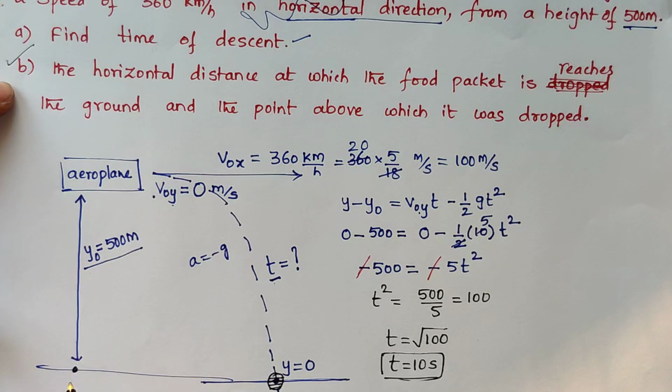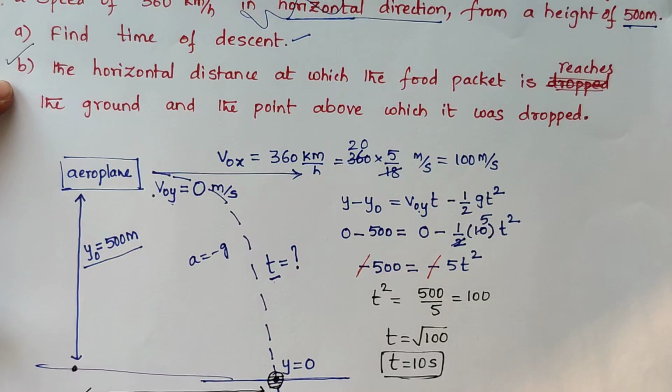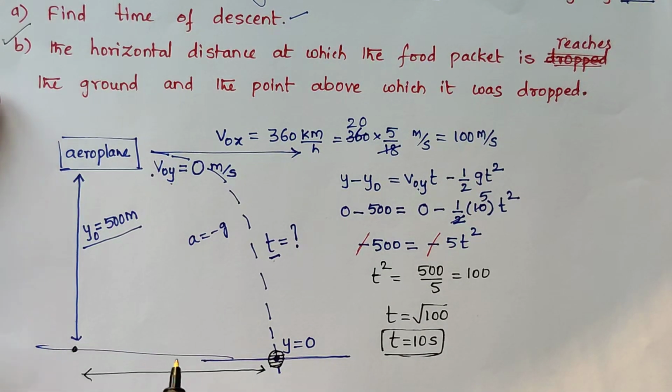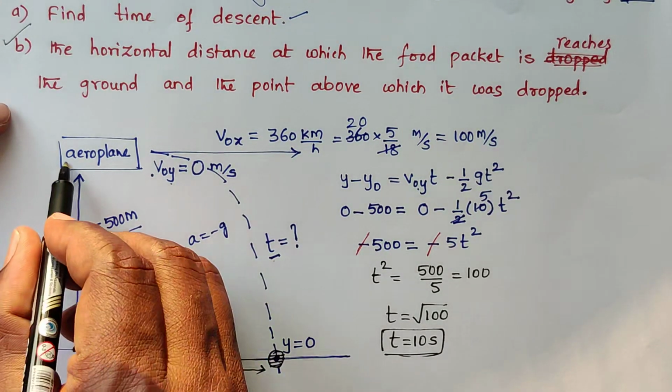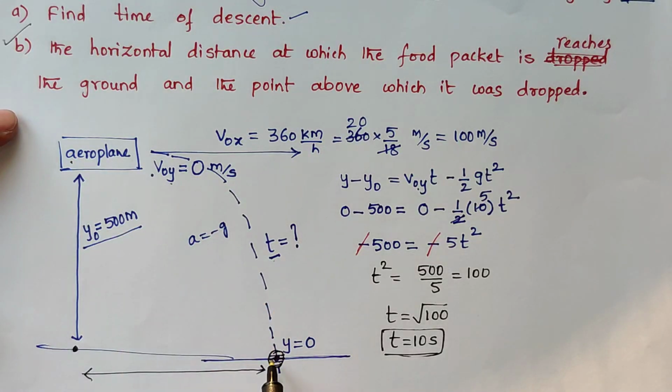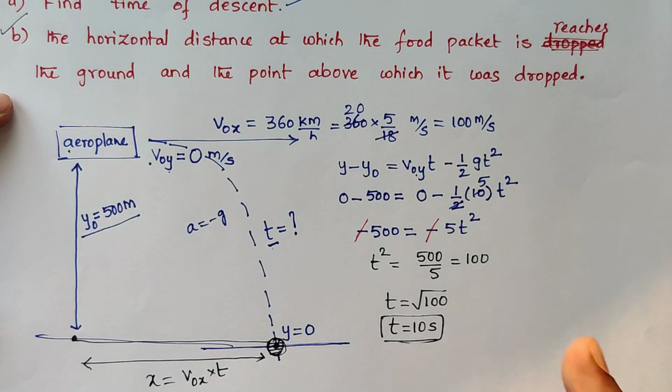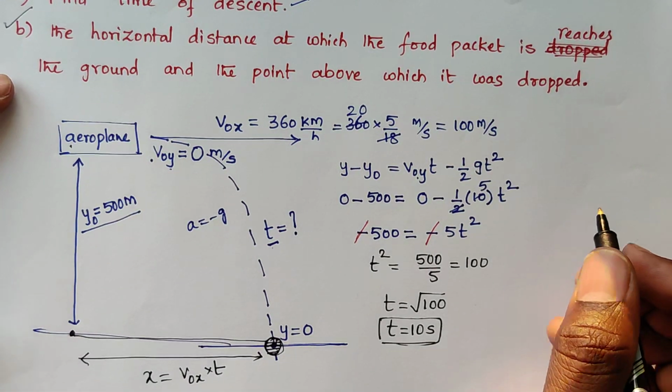The food packet is dropped from above this position and it lands at this position. We need to find this horizontal distance. Horizontal distance is horizontal velocity into time.